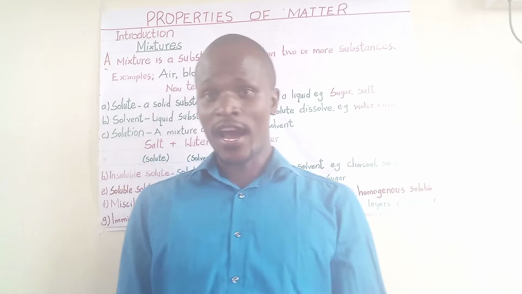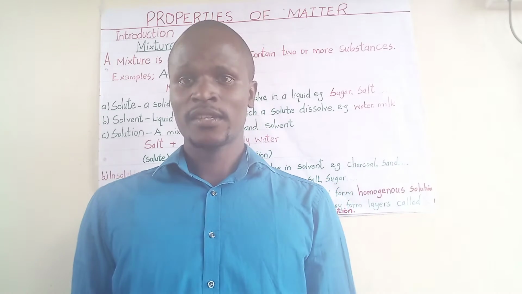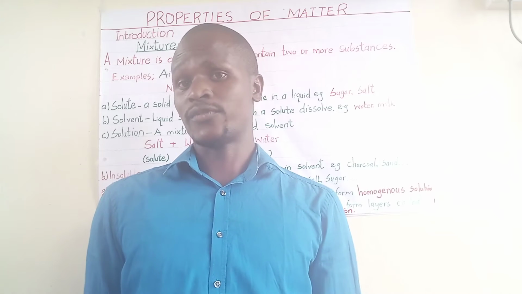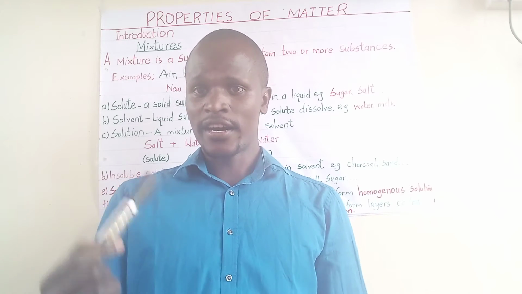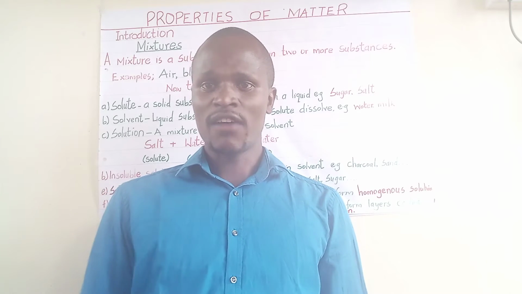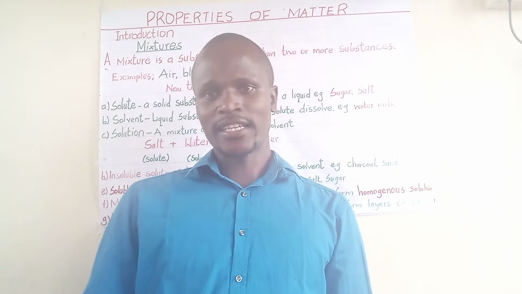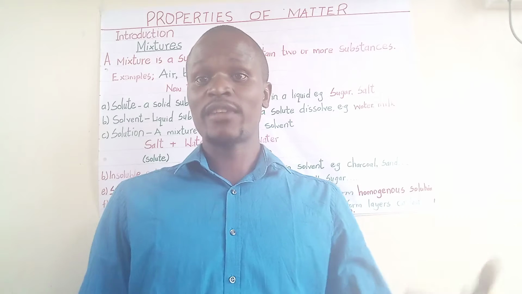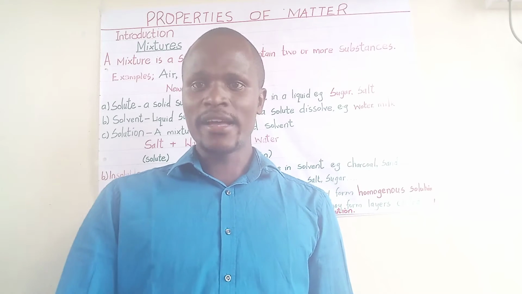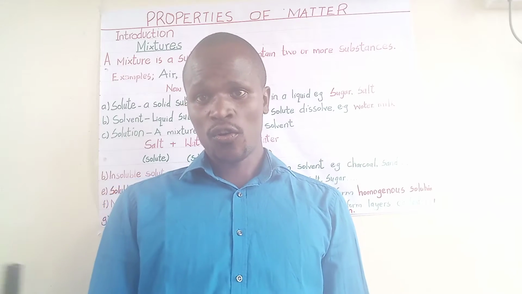Apart from that, we have blood. Blood is also a mixture of different components. For example, in blood, we have red blood cells, white blood cells, plasma, and platelets. So all those things, when you bring them together, we get blood. So blood is also a mixture of different components.